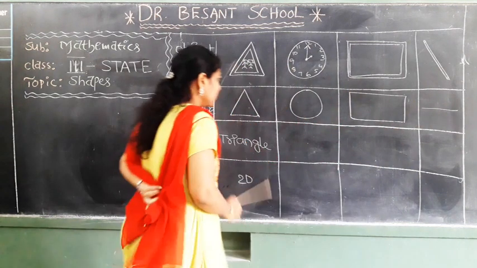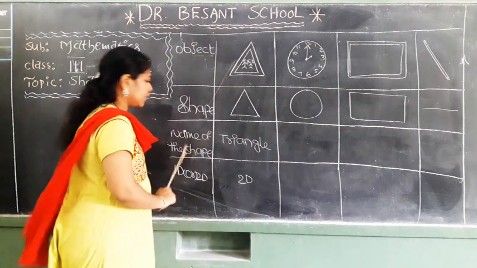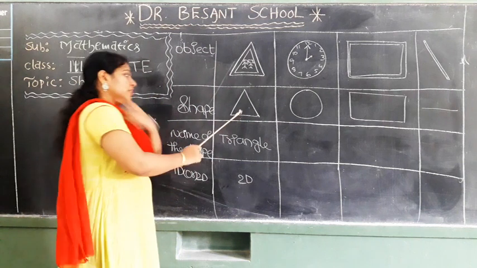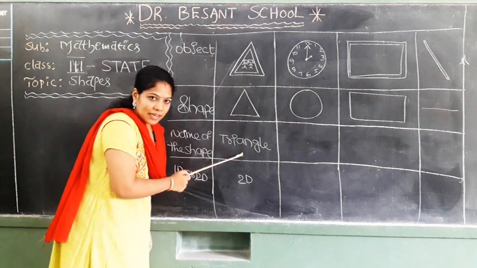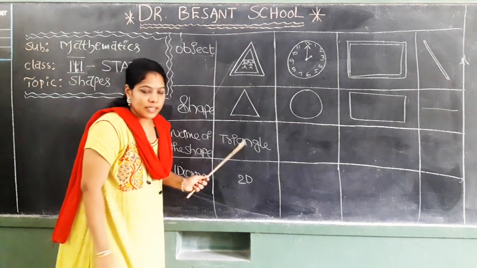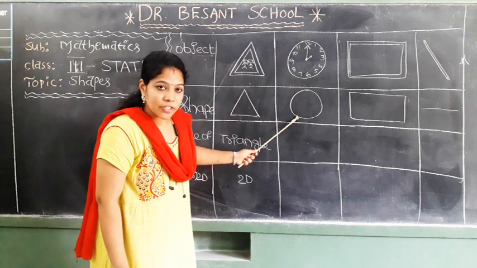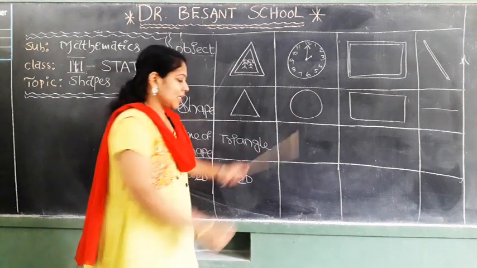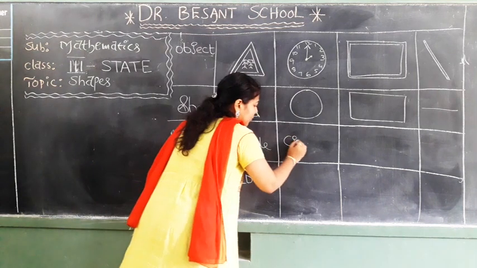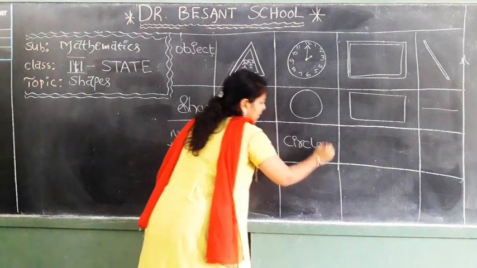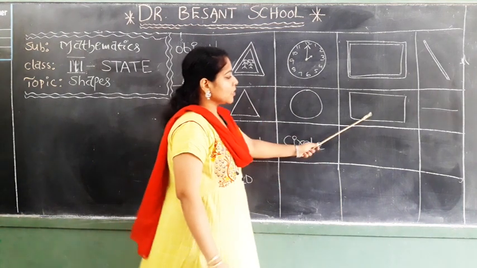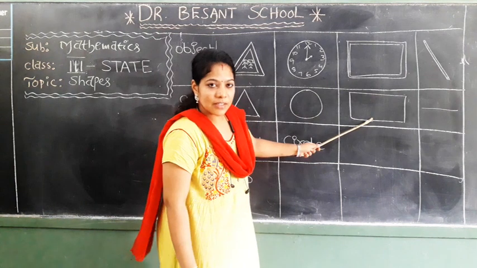Now see, the name of the shape we have to write down. Which shape is this one? Triangle. Triangle is already given for you. Now, coming to this one, what is the name of this shape? Circle. Here you have to write down circle. Now coming to this one. Which shape is this one?